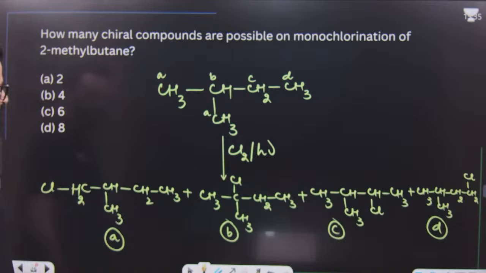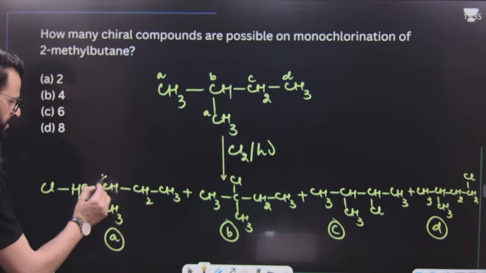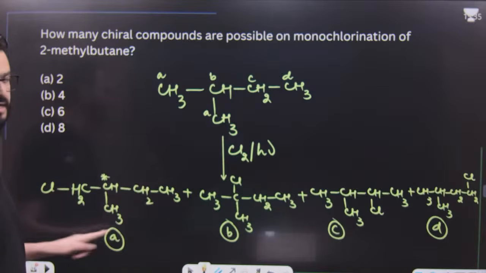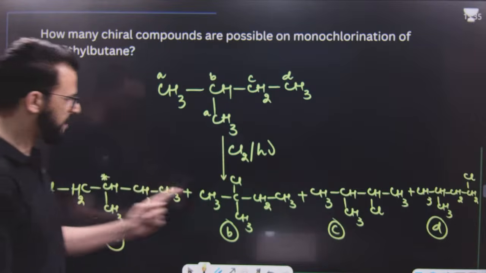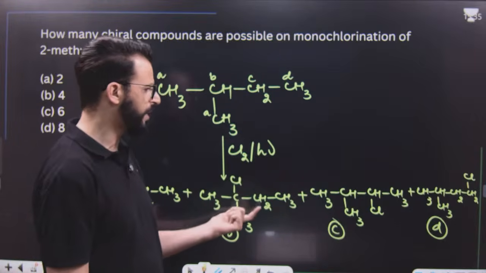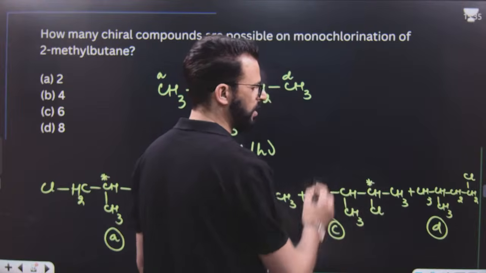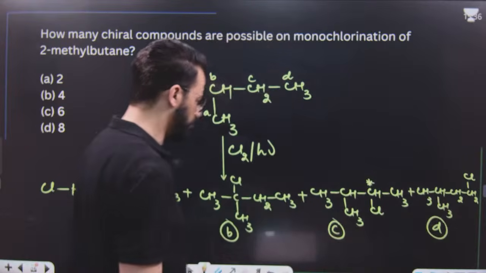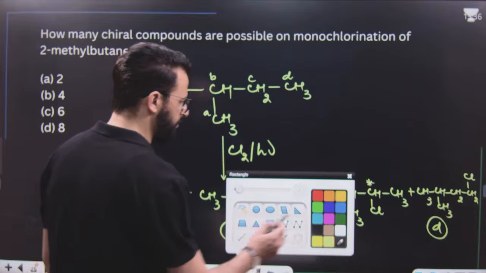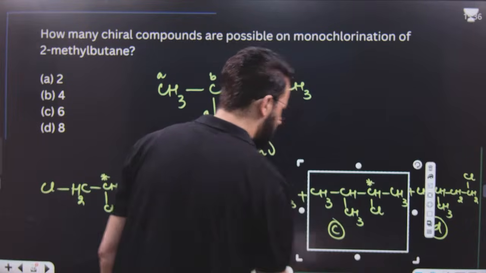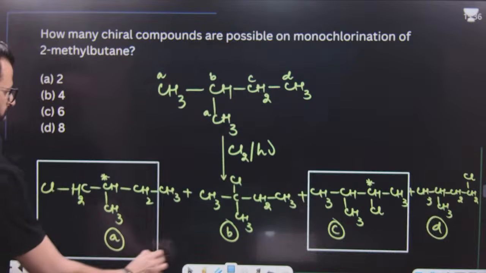Now have a look. This carbon is chiral. This molecule has one chiral center, hence it is a chiral molecule. This one does not have any chiral center, so it is not chiral. This has one chiral center, so once again it is a chiral compound. This is not a chiral compound. So how many chiral compounds are there? One is this one, another is this one.